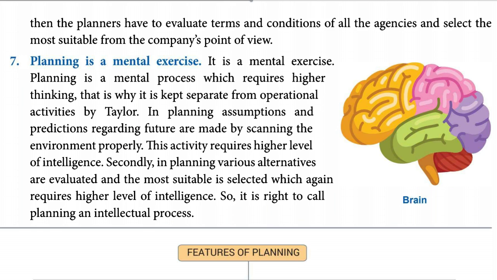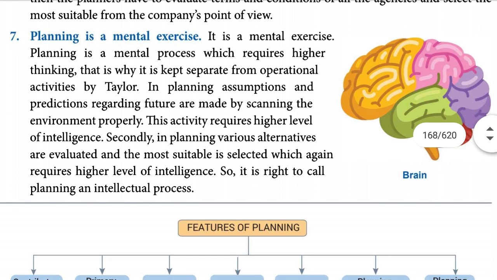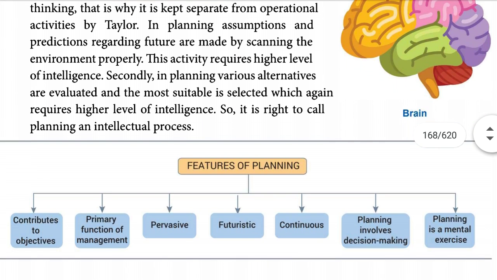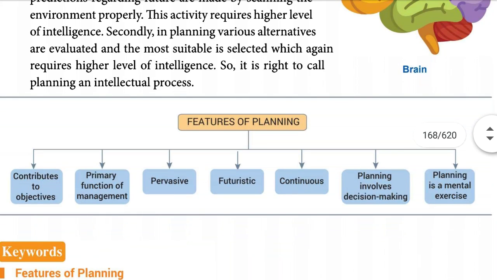This also requires a higher level of intelligence, and these managers many times have several rounds of meetings and then only they decide which has to be selected. In the selection of employees also, they have to hold a meeting and then select the suitable candidate. That is why it is said that planning is a mental exercise, or an intellectual process.